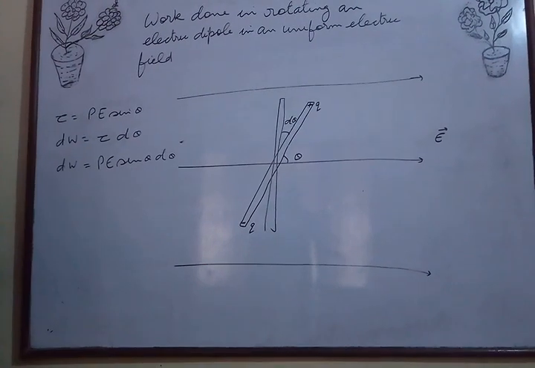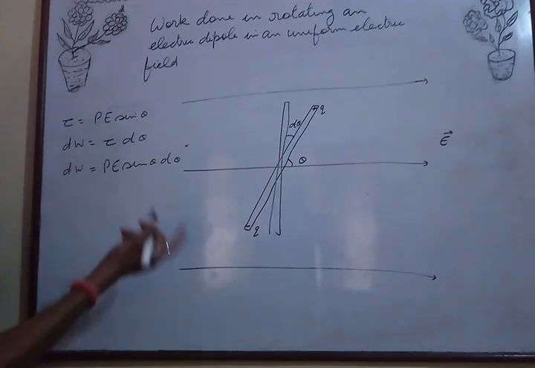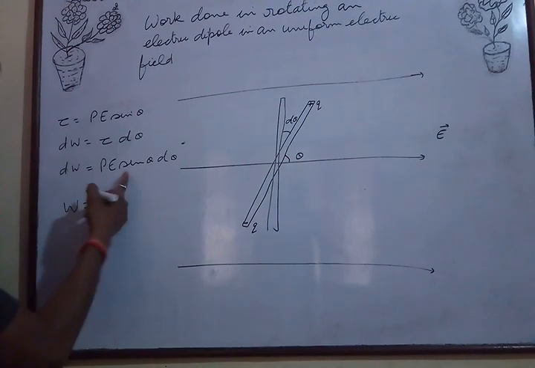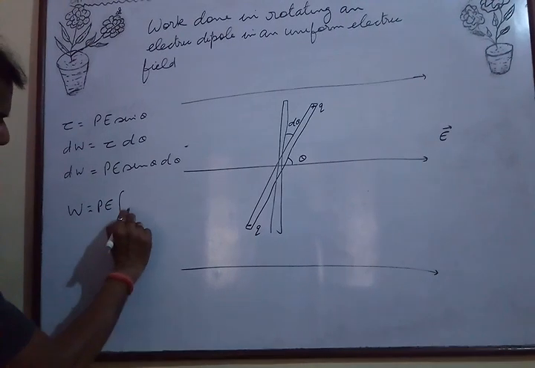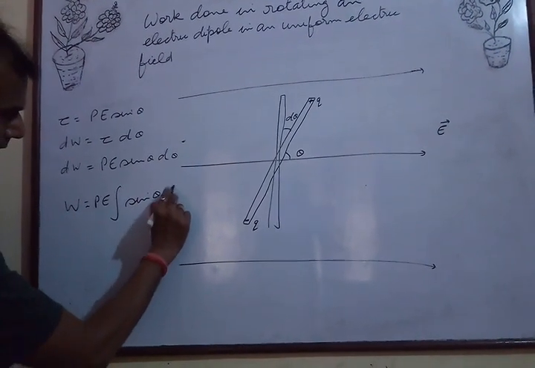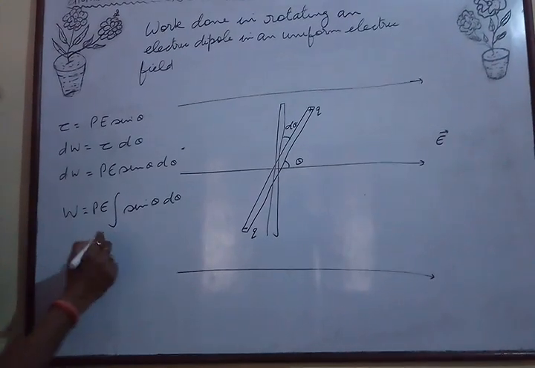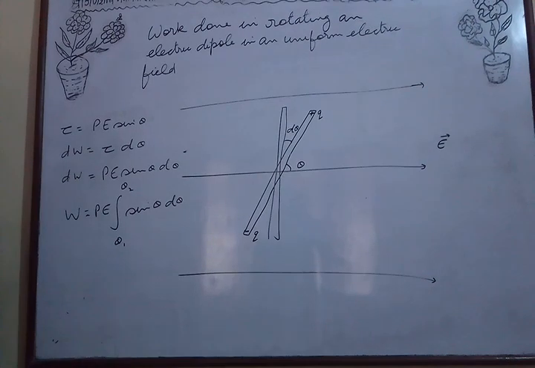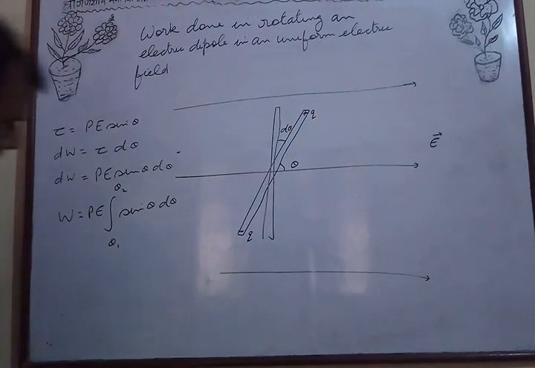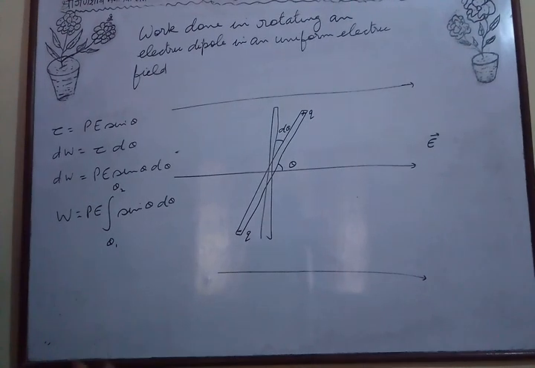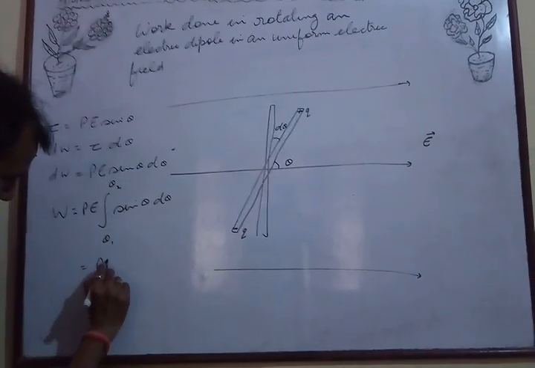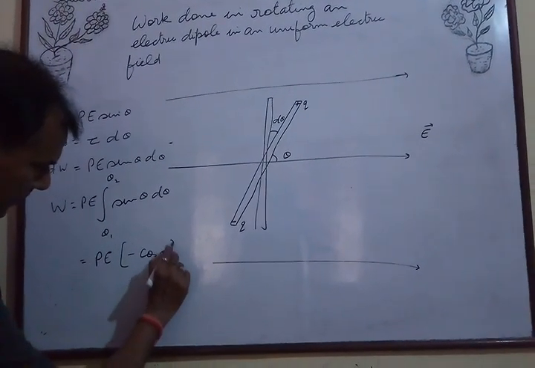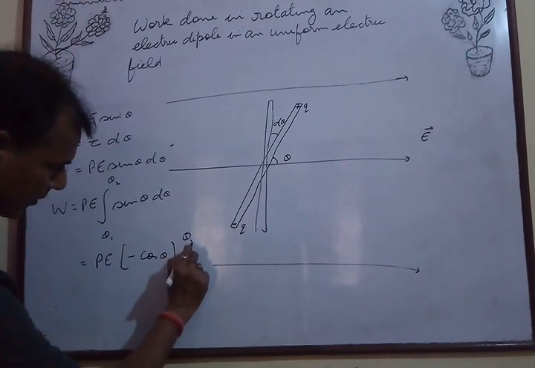The total work done in rotating this dipole from angle theta 1 to theta 2 will be W is equal to the integration of, p is constant, so I am taking it out, pE integration of sin theta d theta, and we are rotating it from theta 1 to theta 2. Clear? Now what is the integration of sin theta? It is minus cos theta. So this is pE times minus cos theta, with limits theta 1 to theta 2.